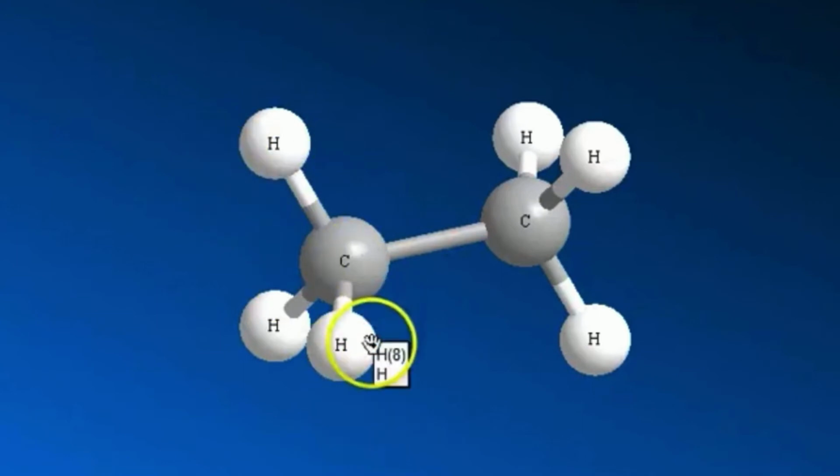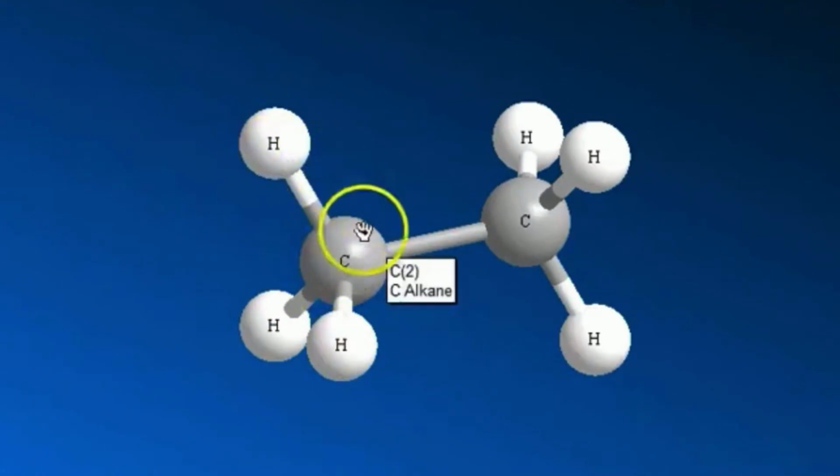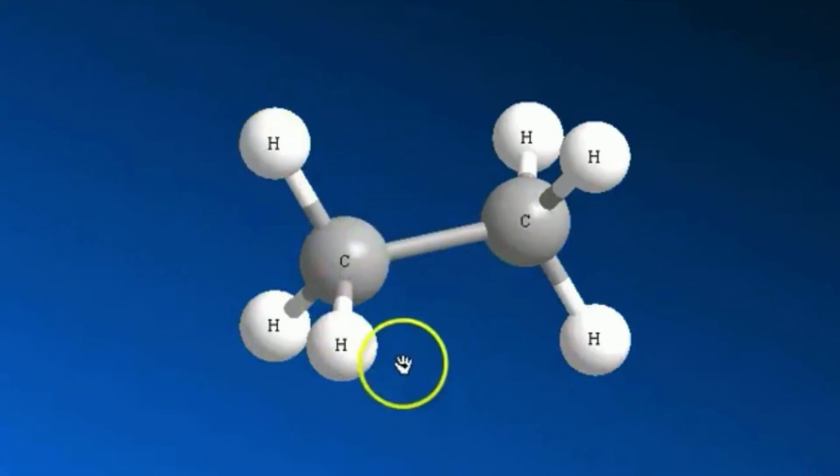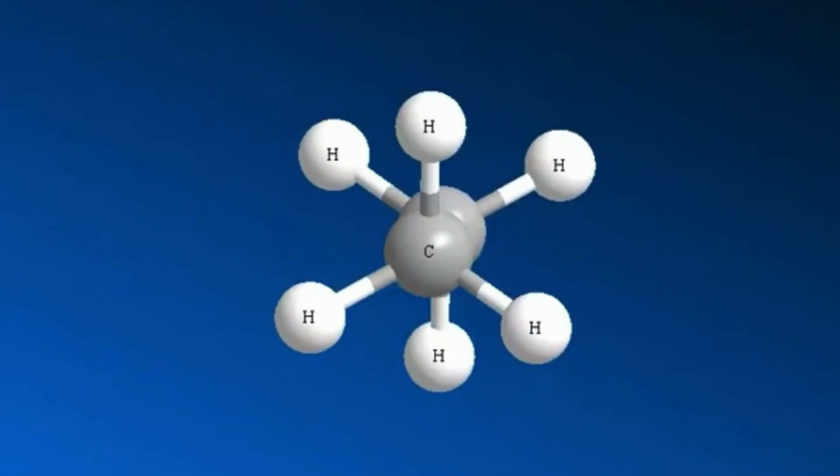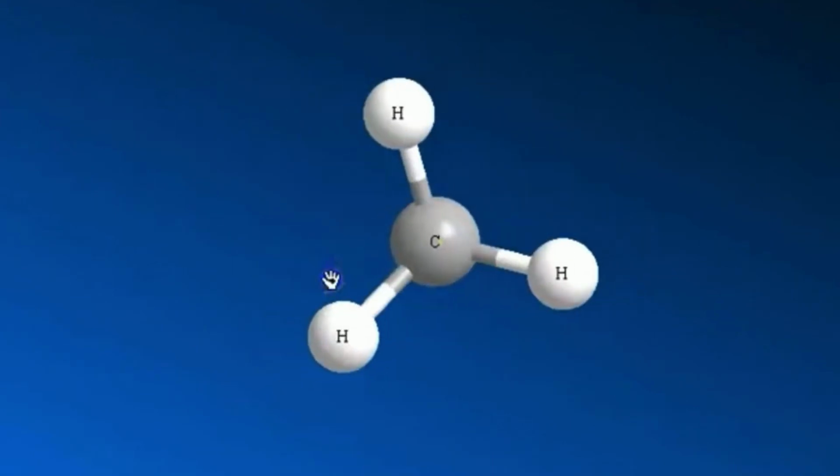You can actually rotate it by 60 degrees and still get an eclipsed conformation, but for all practical purposes we're sticking with 180 degree rotation, because we're going to keep that consistent for now. So this hydrogen will be here, and all the hydrogens will then overlap in this particular manner.